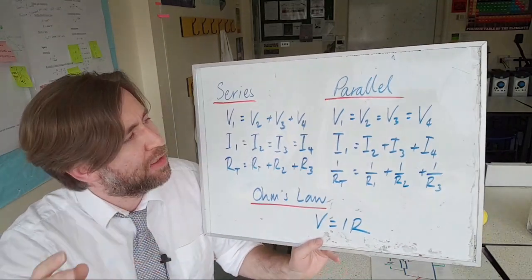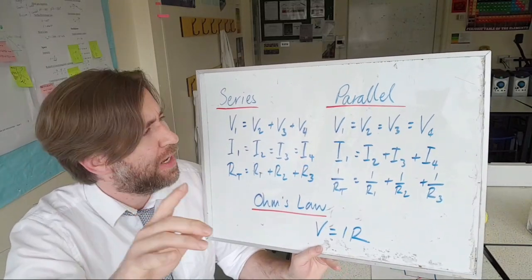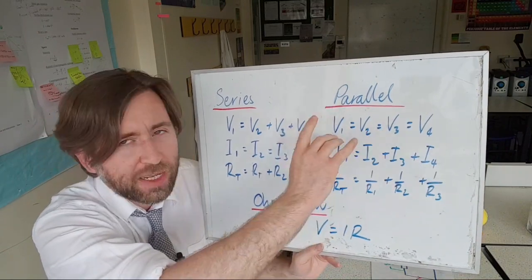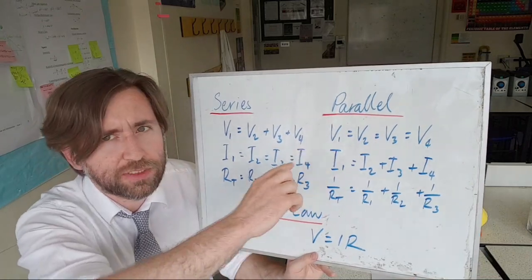Then your parallel circuits. Okay, now in parallel circuits, all the branches have a direct connection back to the actual battery. So this is this one. All the voltages are equal. Every branch of the circuit has the same voltage as the supply voltage.